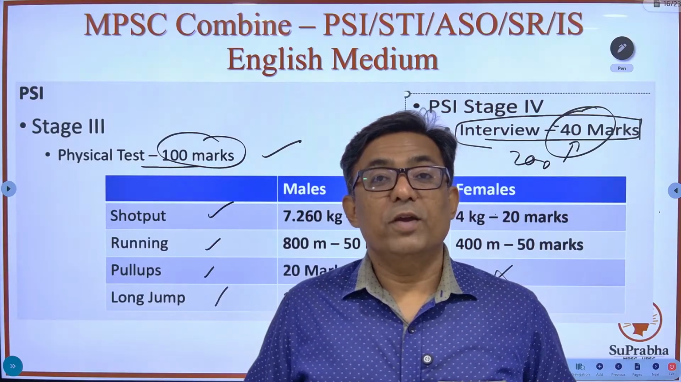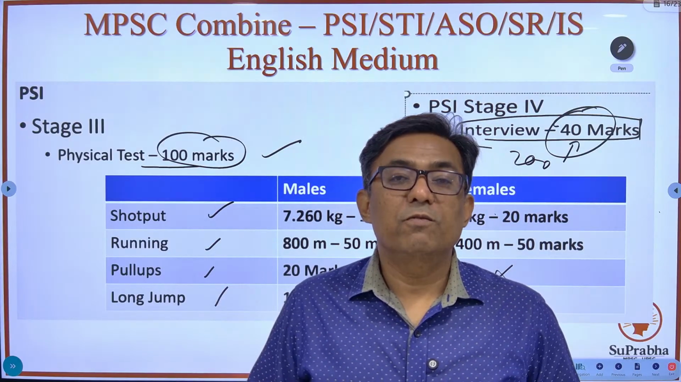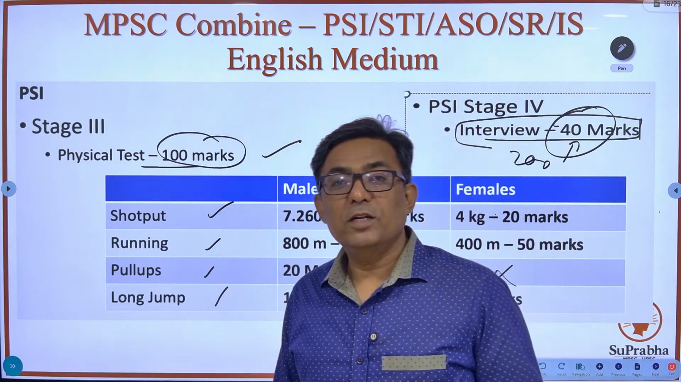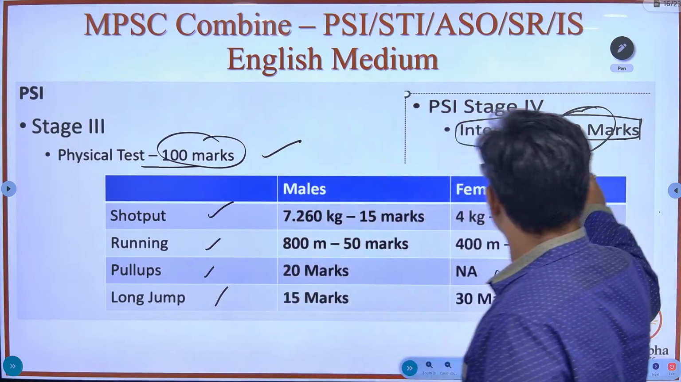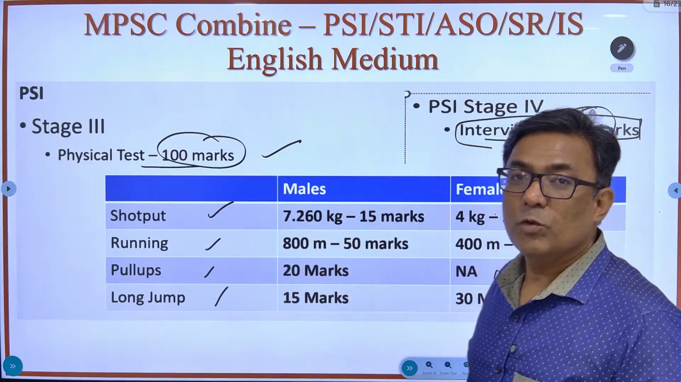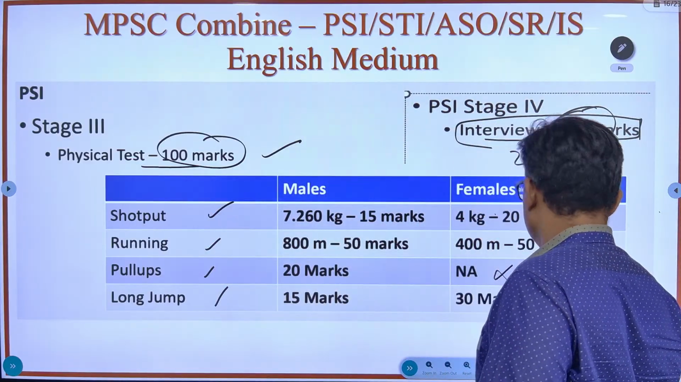Okay, fine, where you have only prelims and mains as a selection criteria. With respect to PSI, your final selection would be based on the 200 marks mains and the 40 marks interview.